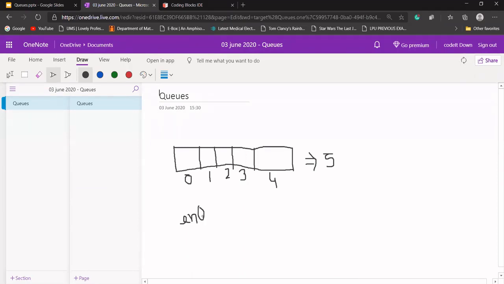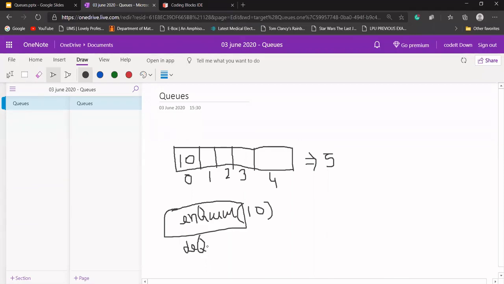Let's say enqueue is there, and we want to design an enqueue function for it, so that if I pass some value as its argument, that should be added into the queue. As well as that, I want to have one more function in our queue, which should be dequeue.